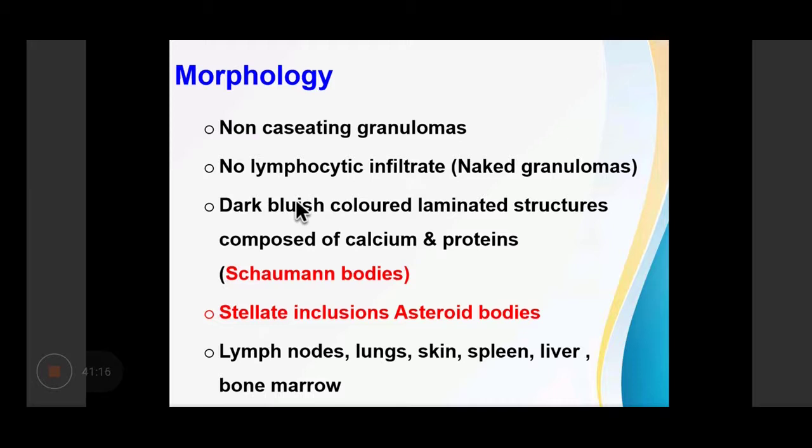Sarcoidosis has non-caseating granulomas. They are naked granulomas, that is, they do not have a cuffing of dense lymphocytes. Sometimes these granulomas have dark bluish colored laminated structures, composed of calcium and protein, known as Schaumann bodies. Some of these giant cells also show stellate shaped cytoplasmic inclusions, known as asteroid bodies. Sarcoidosis can affect the lymph nodes, lungs, skin, spleen, liver, and the bone marrow.